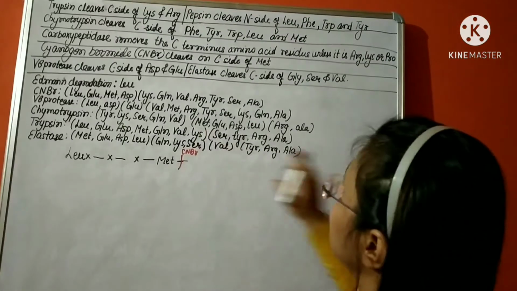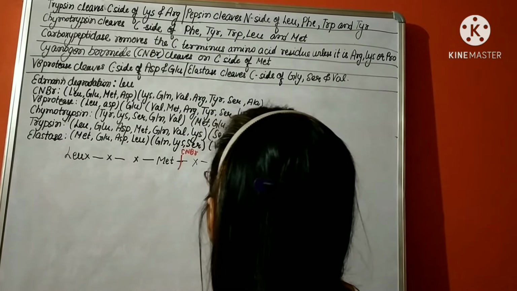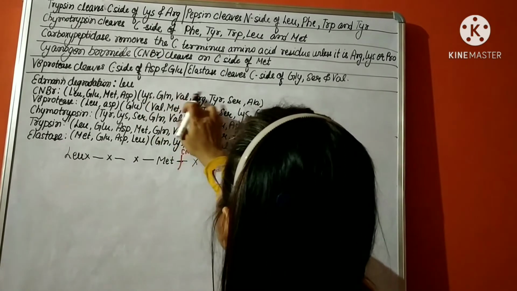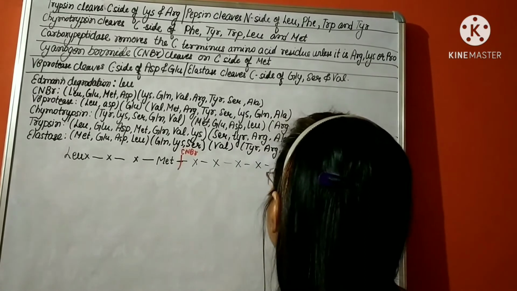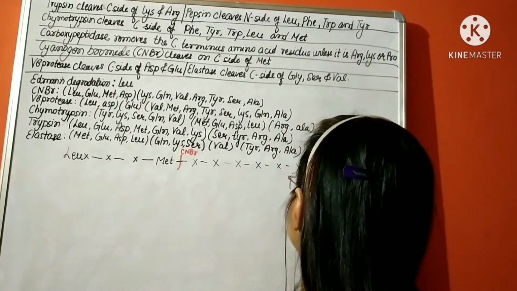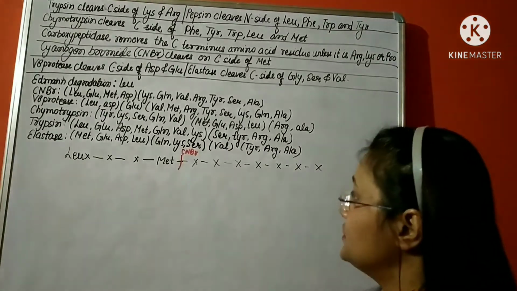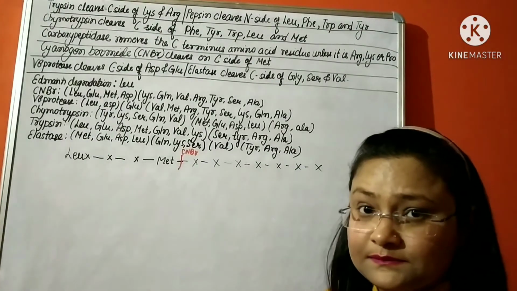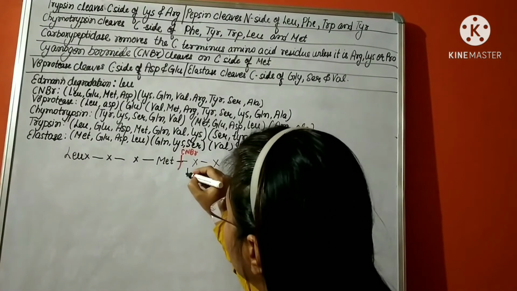Here we don't know anything in this fragment. So let us just cross them off: 1, 2, 3, 4, 5, 6, 7, then 3, 4, 5, 6, 7. Right? So this is the first thing we know about this polypeptide.